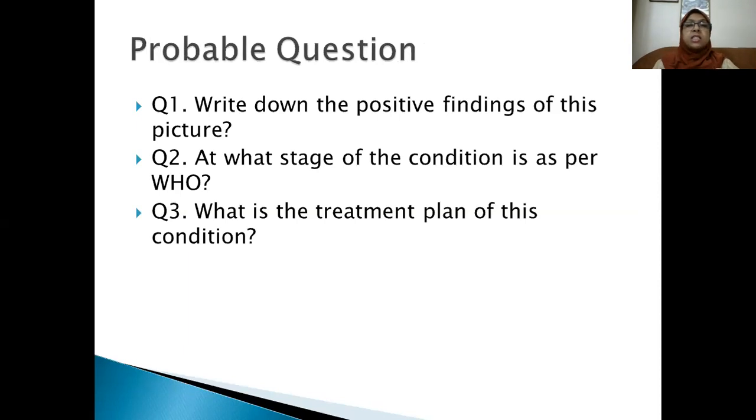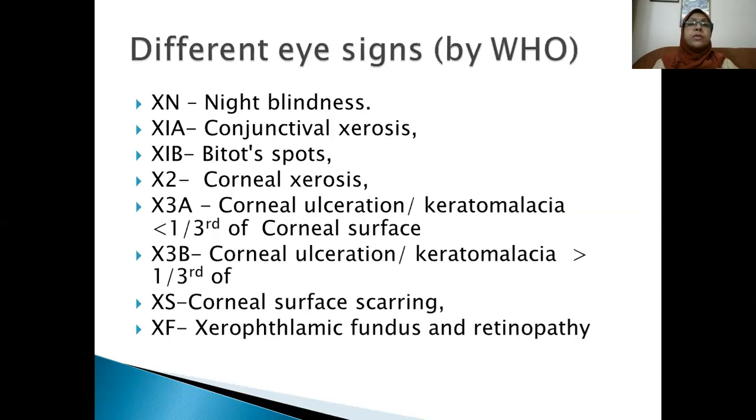At what stage of the condition is seen as per WHO, and what is the treatment plan of this condition? So look here, the answers. First of all, you have to know the different eye signs which you may get in vitamin A deficiency. You may get night blindness,